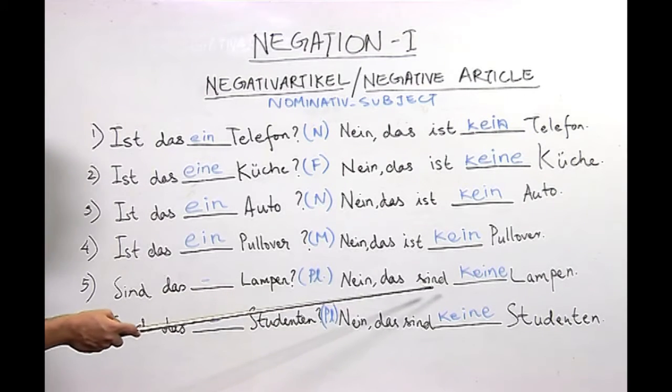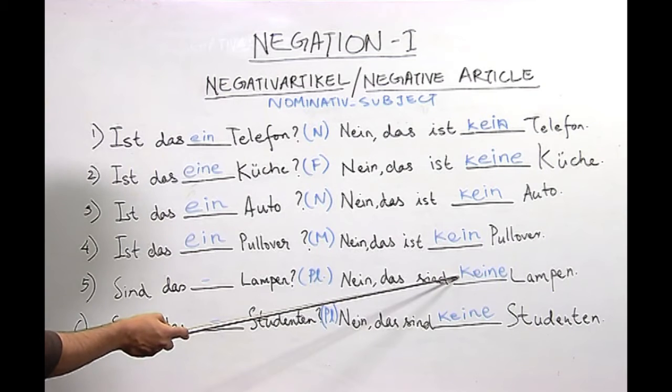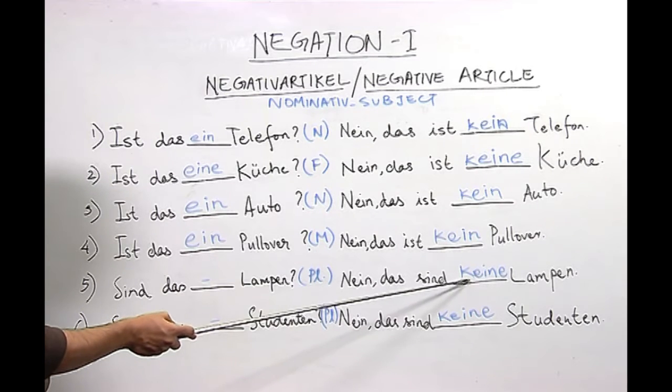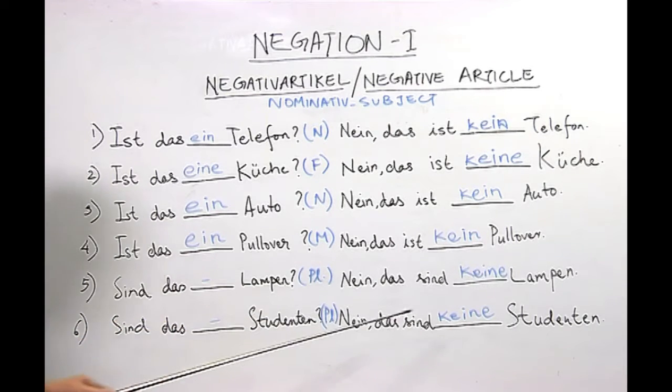And also, as I told you, a negative article is possible in the case of plural, and the negative article for plural in nominative is keine, and the student wrote the correct answer.